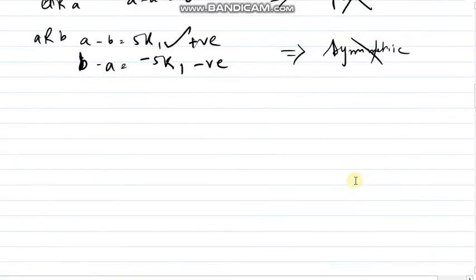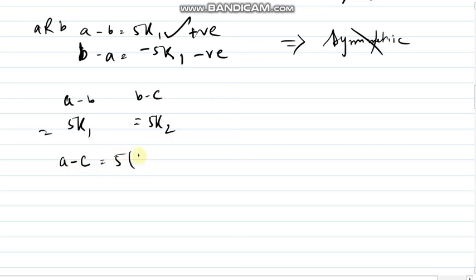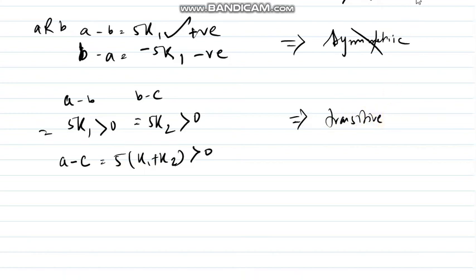Now what is going to happen for a minus b and b minus c? If a minus b equals 5k1, then b minus c equals 5k2. If I add them, then a minus c equals 5 into (k1 plus k2). Now if this is positive, this has to be positive. So the relation is transitive. Is it fine? So in this case, it is not reflexive, not symmetric, but transitive.